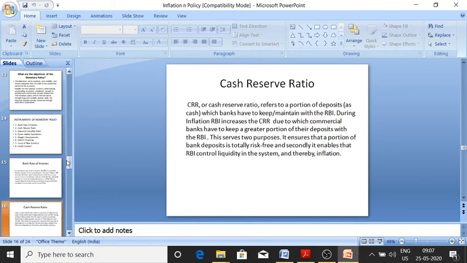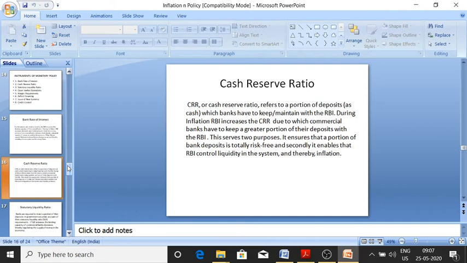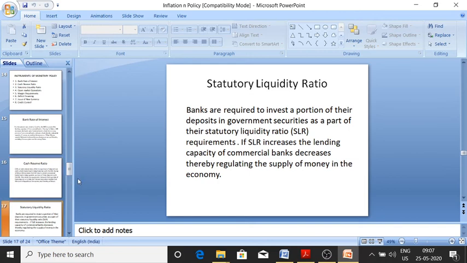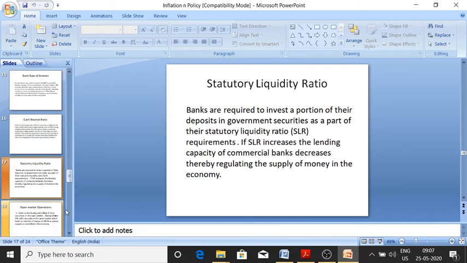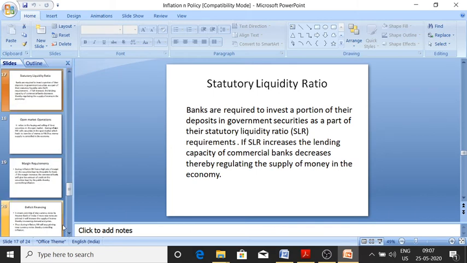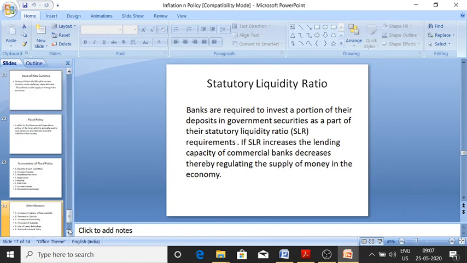If bank rates are increased, repo rates are increased, cash reserve ratio is increased, or SLR is increased, these are various rates that RBI controls. If they are increased, then money supply decreases and inflation is controlled. Open market operations, many various things are there.